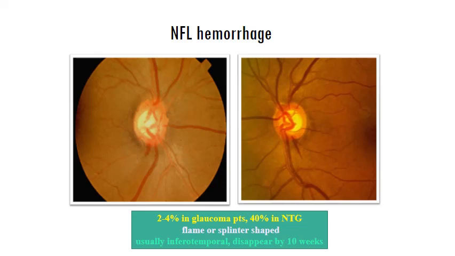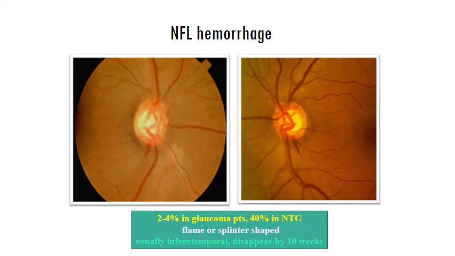Disc hemorrhages are flame-shaped or splinter-shaped, and they usually are present in the infratemporal or the supratemporal quadrants. And one of the edges of the disc hemorrhage is always in contact with the optic disc, and the other side is on the nerve fiber layer. They're usually transient and they disappear by about 10 weeks, and they can be recurrent.